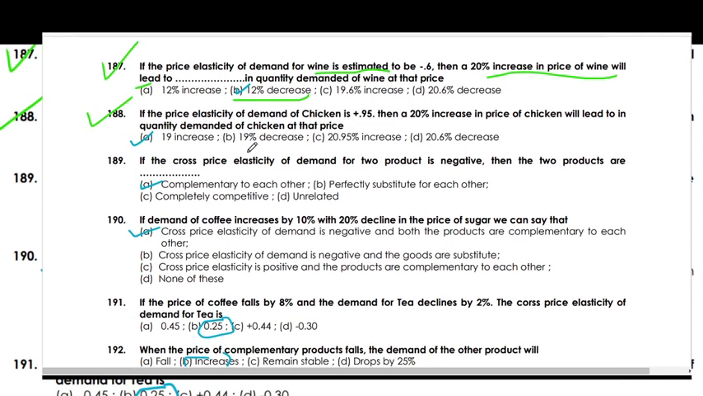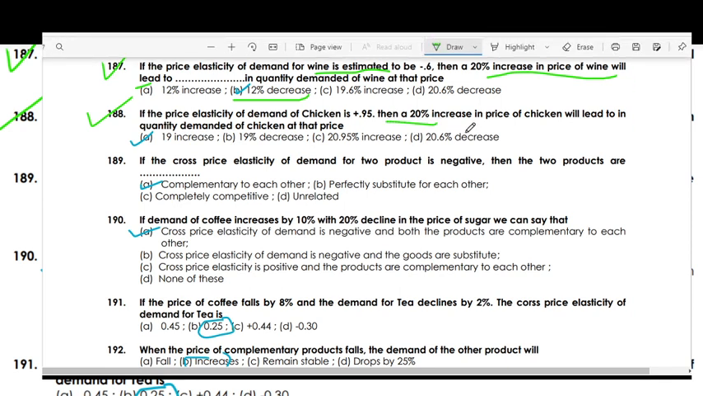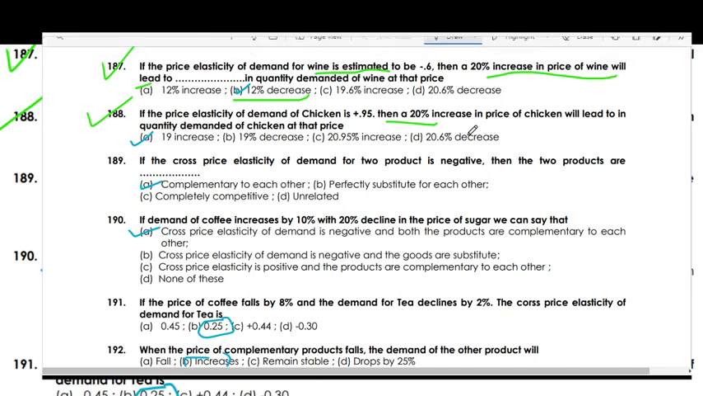If the price elasticity of demand of chicken is 0.95, then a 20% increase in the price of chicken will lead to a 19% decrease in the quantity of chicken demanded at that price. If the cross price elasticity of demand for two products is negative, then the two products are complementary to each other.